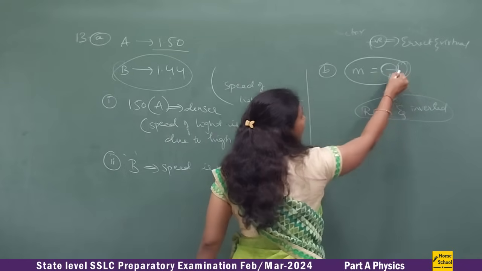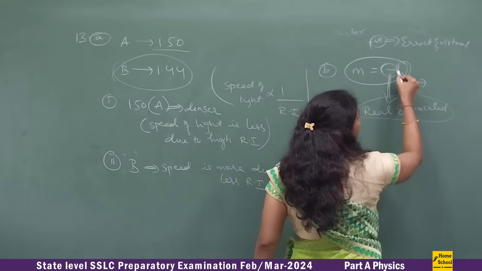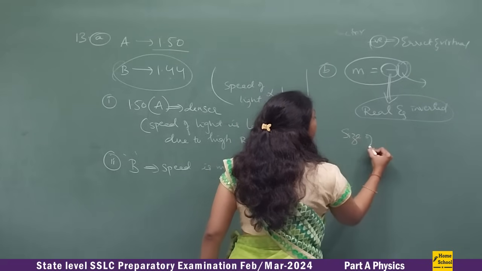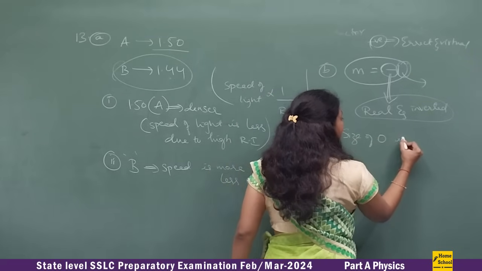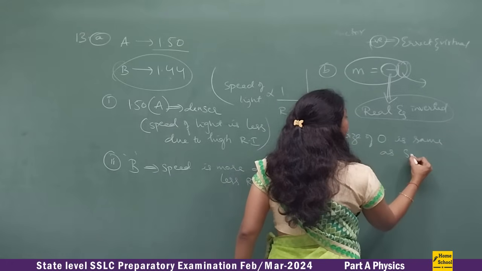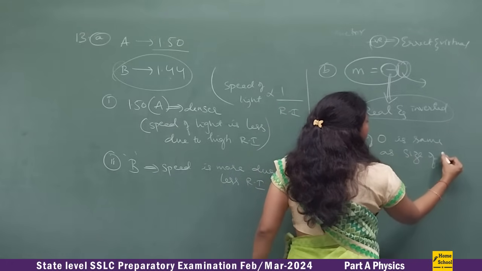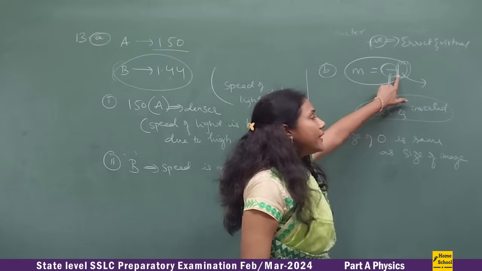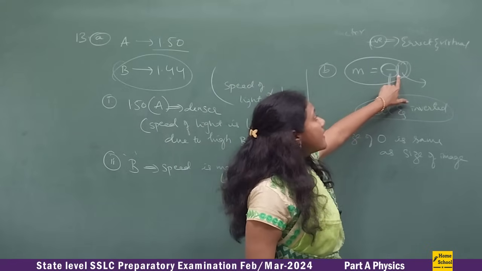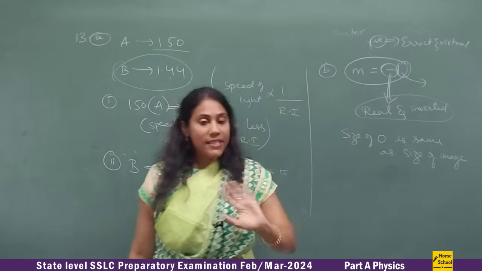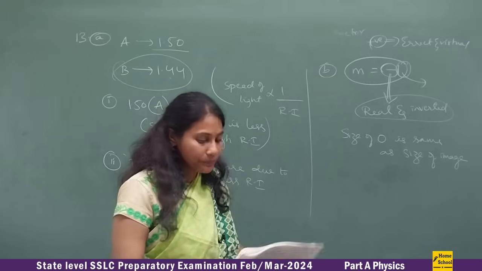And here look at the digit now. The M value is 1. What does the digit indicate? M value 1 means the size of the object is the same as the size of the image. It is not enlarged, it is not diminished. Since it is 1, the size of object and size of image are the same. Got it?